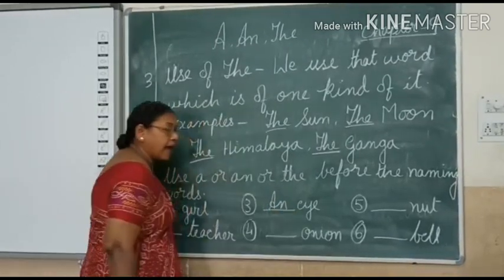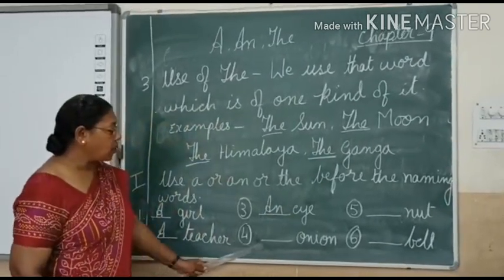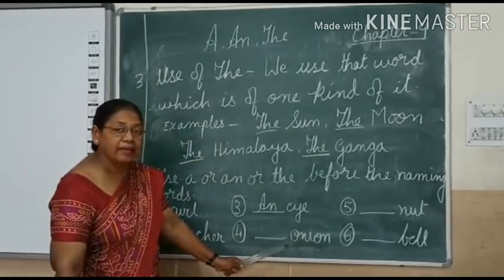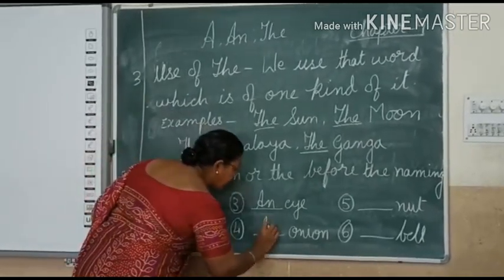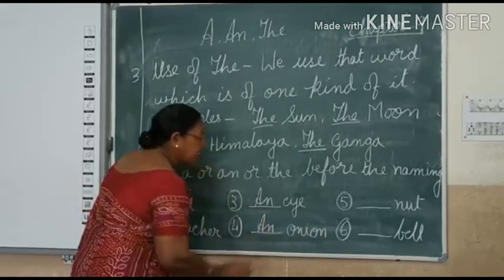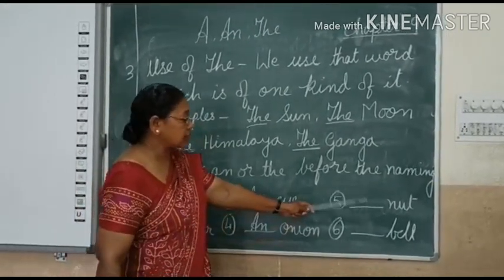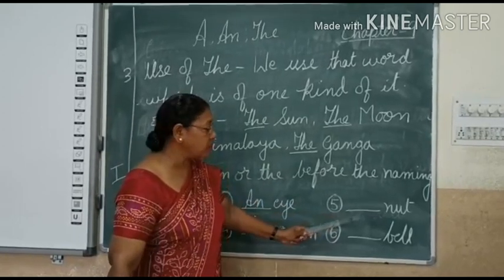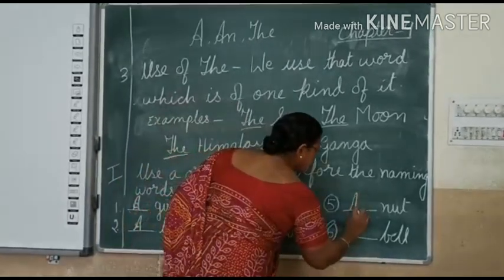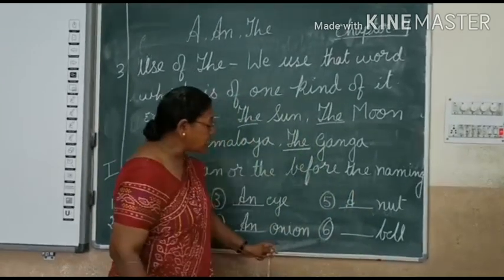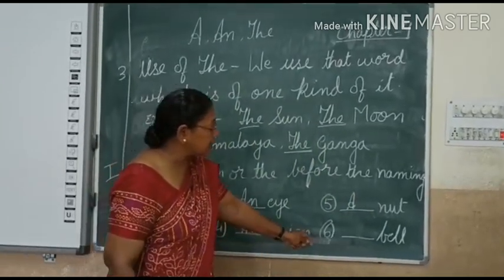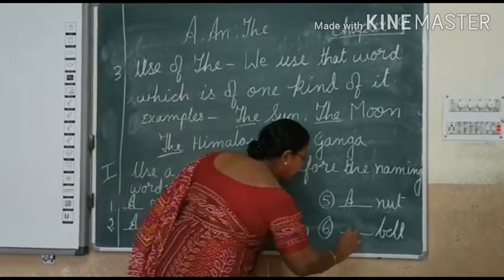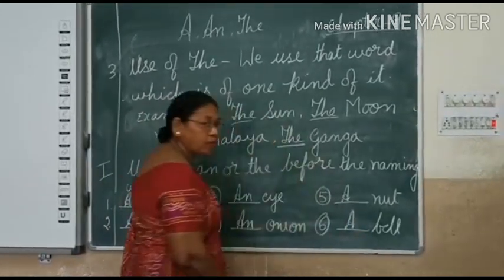Number 4, onion. O is again a vowel, so again we will use an. Now number 5, nut. N is not a vowel. It is a consonant, so we will use a nut. In the same way, number 6, dash bell. B is again a consonant, so we will use a in front of it. I hope you have understood.